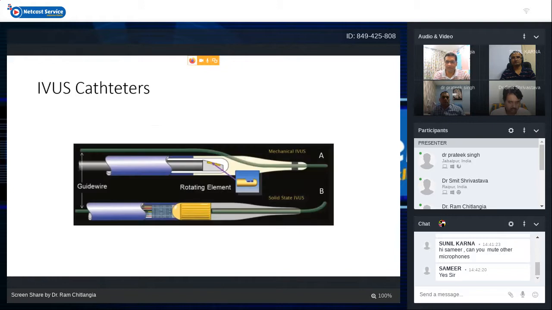These are the catheters. Grossly, we can see that over the guide wire there is the monorail catheter. It goes inside the coronary, and there is a rotating element on the top, which is the rotating type of system. While in the solid state IVUS system, the guide wire is in the center of the lumen, and there are multiple arrays mounted on the catheter, and they activate and deactivate at different points of time to generate an image across the circumference of the artery.